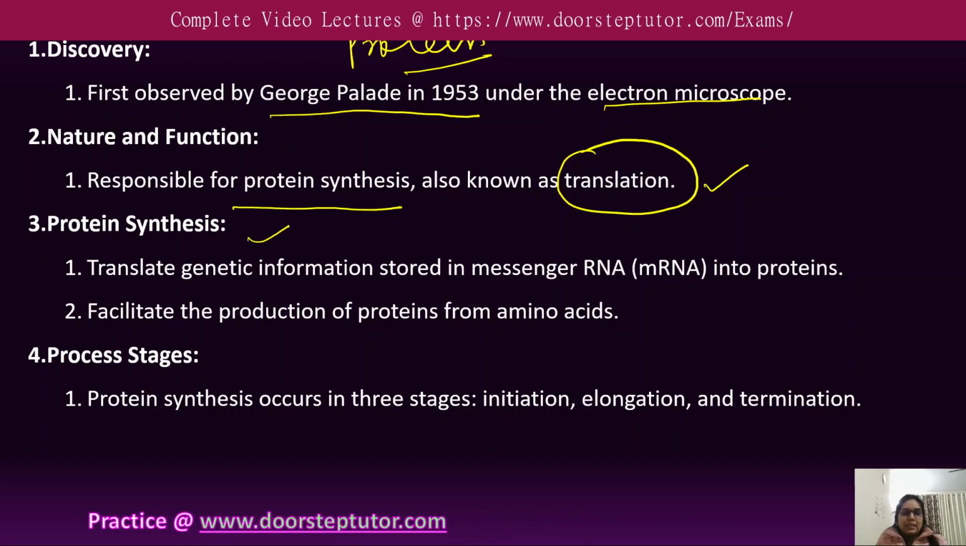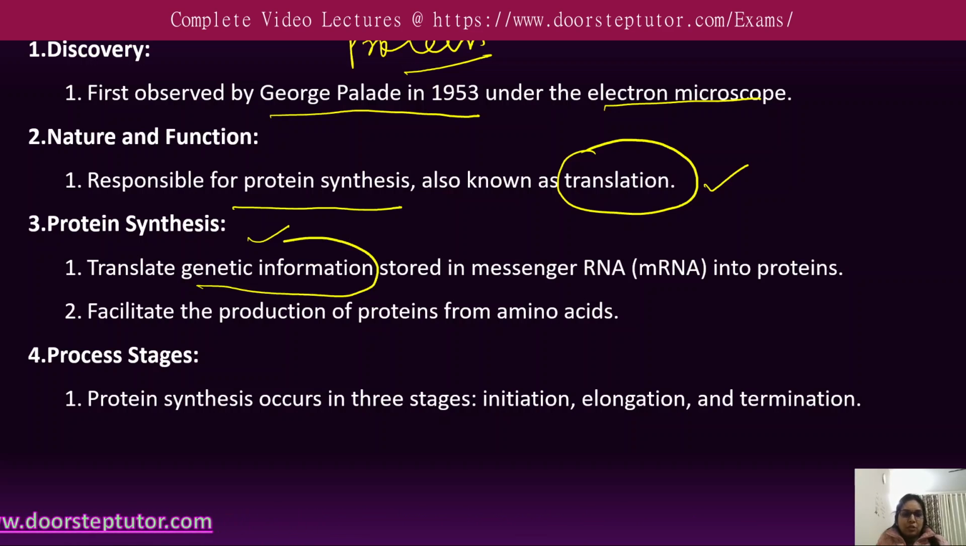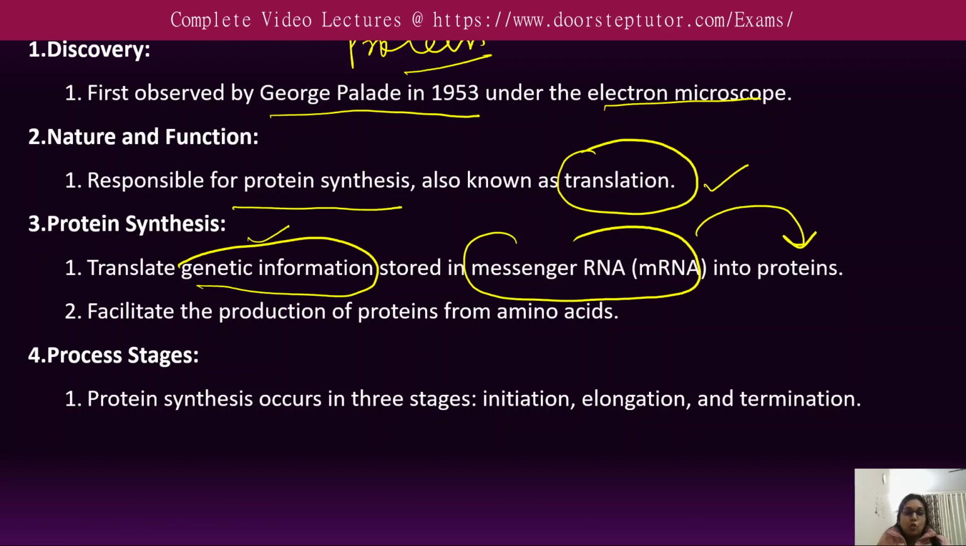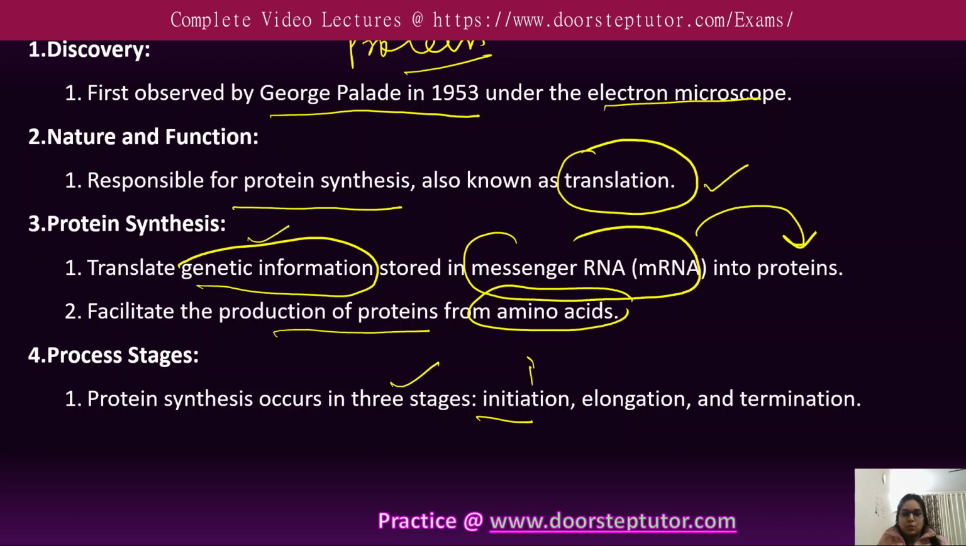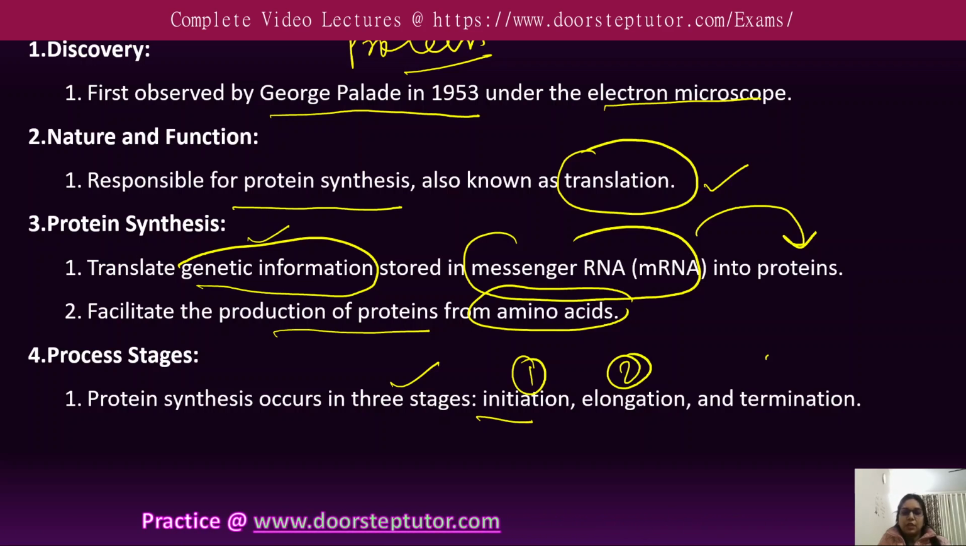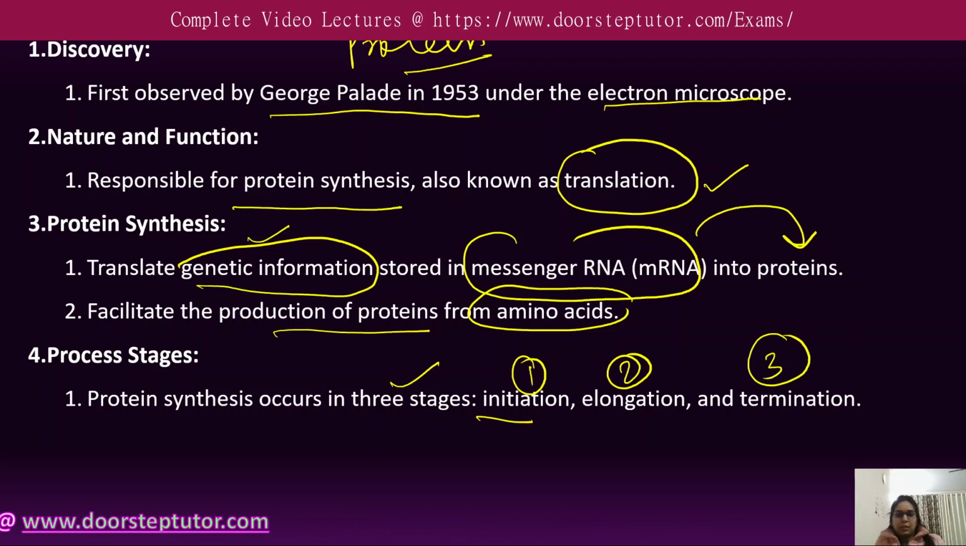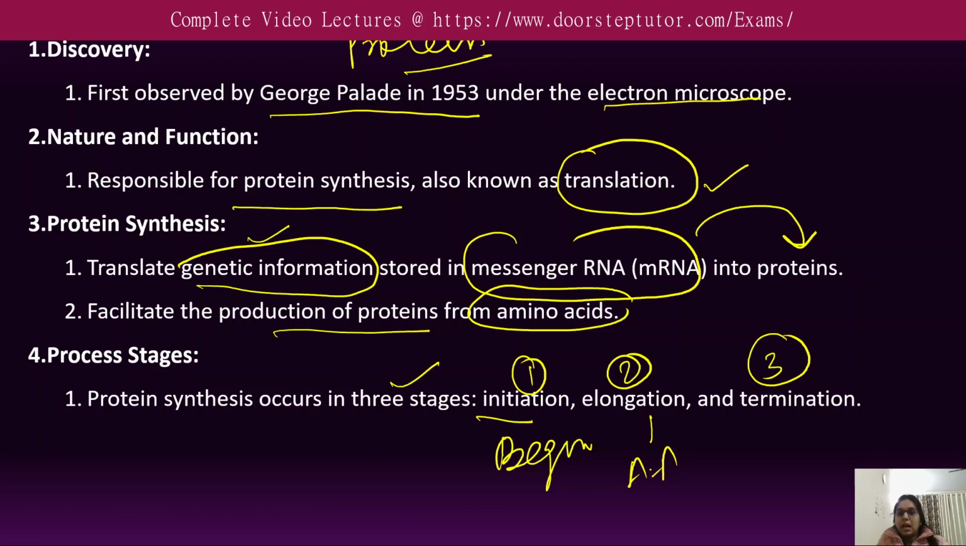So in protein synthesis, they translate the genetic information stored in the mRNA into protein, and it also facilitates the production from amino acids. The process occurs in three different stages. The first one is initiation, the second is elongation, and the third one is termination. As the name suggests, initiation means the beginning of protein synthesis. In elongation, amino acids are added to the growing polypeptide chain, and the third one is termination, the conclusion of protein synthesis.